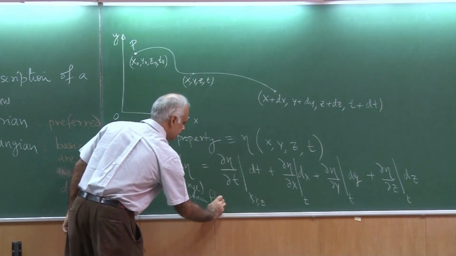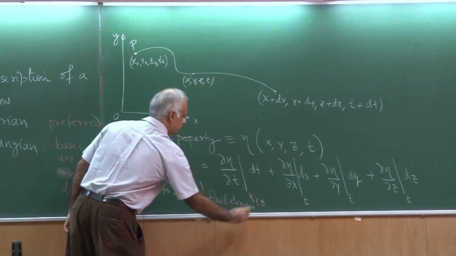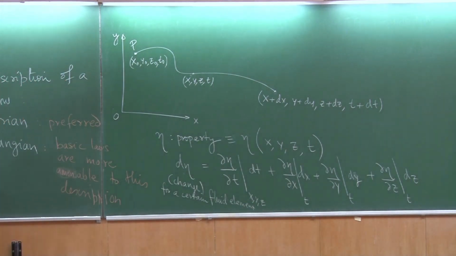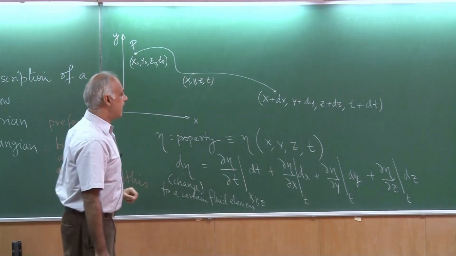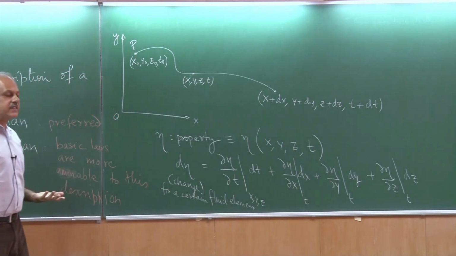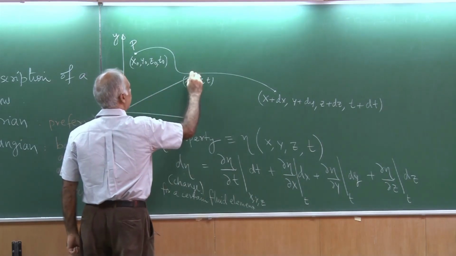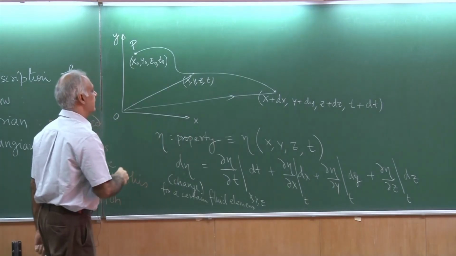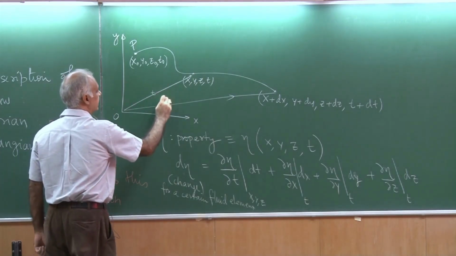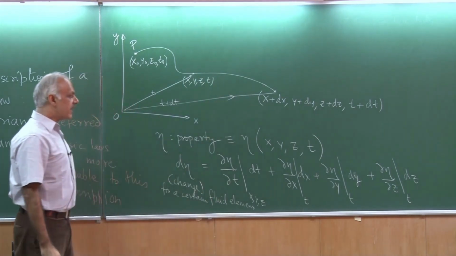So this here is the change in property for a certain fluid element. I am following a certain fluid element and trying to figure out what causes the change. As the fluid element goes from this location at time t to this location at time t plus dt, how can I relate the changes?